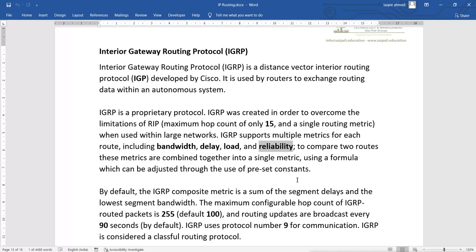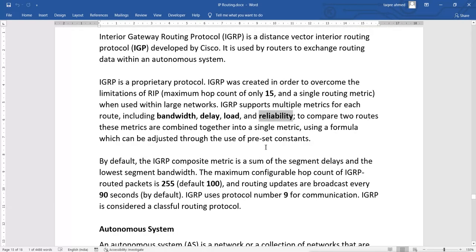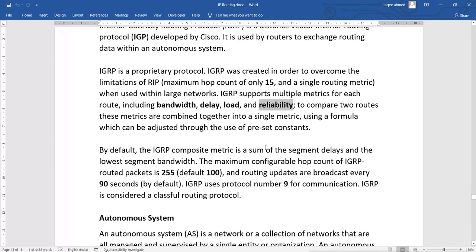Now it will do what? It will use this matrix to generate a unique value by using a mathematical formula. That means based on how much bandwidth you have, it will generate a number for it. For delay it generates a unique number, for load it generates a unique number, for reliability it gives a unique number to a link. Then it will use some formula to compare those values and come up with a unique value with some preset constant, and then it will compare those values with other links. Whichever link gives the lowest value, it will choose that one.